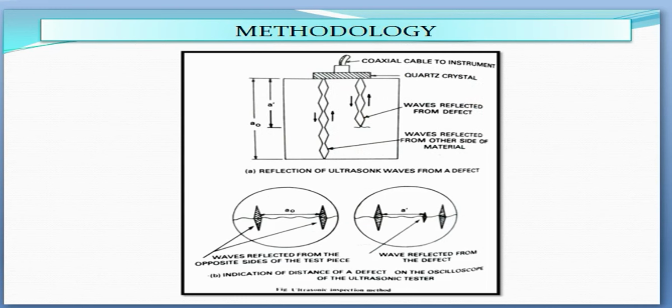Methodology of ultrasonic testing. Ultrasonic inspection can be used to detect flaws in two different ways. Firstly, by measuring the intensity and time of flight of reflected sound waves. This method is called the pulse echo method. Secondly, by measuring the intensity of transmitted sound waves. This method is called the transmission method. Let's discuss the pulse echo method.